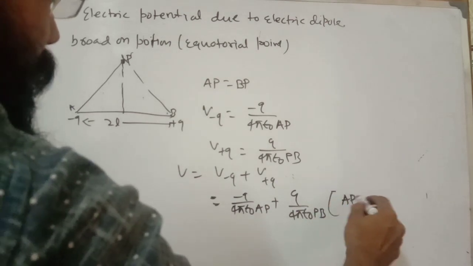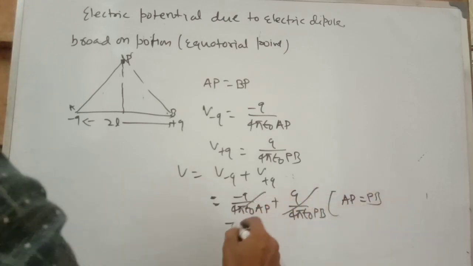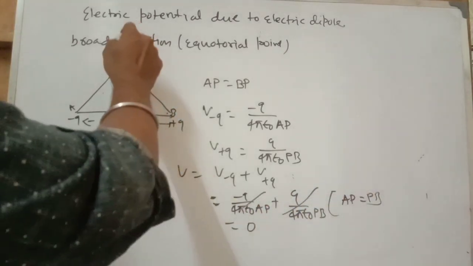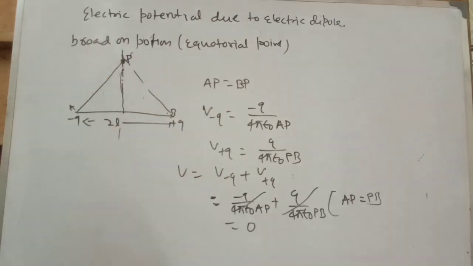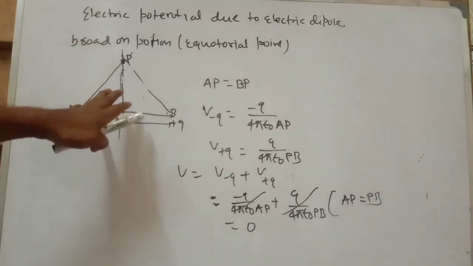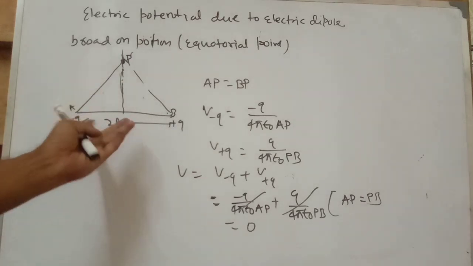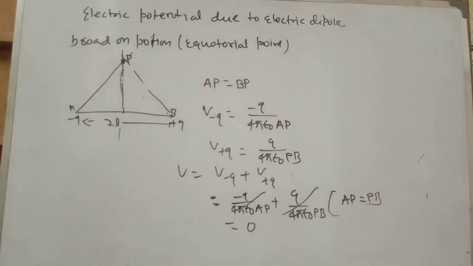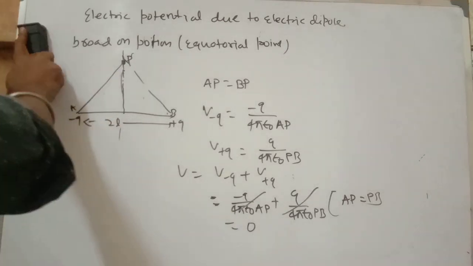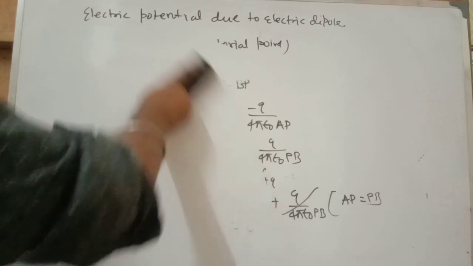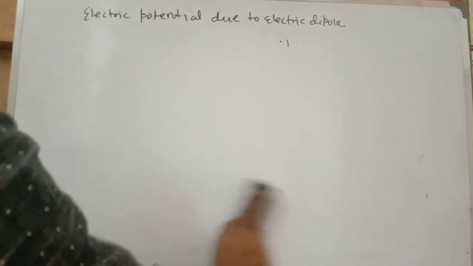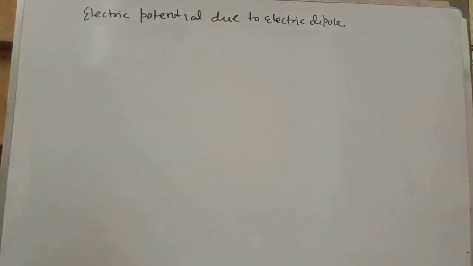Since AP equals PB, it will cancel out and become 0. So on the equatorial position, the total potential is 0. If you take any point on the equatorial line, the total potential due to the dipole is 0.